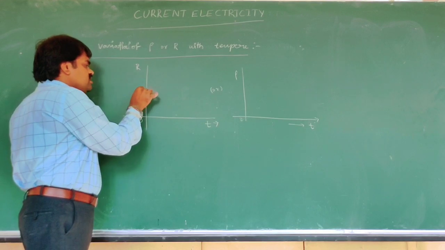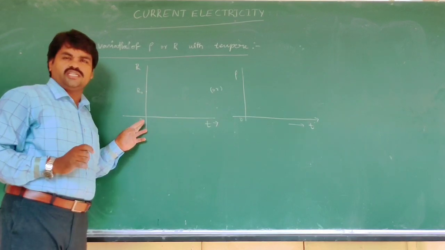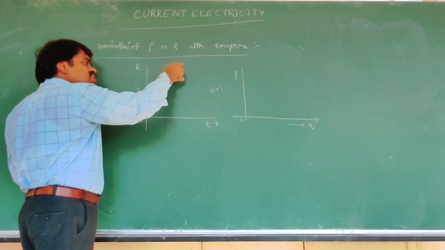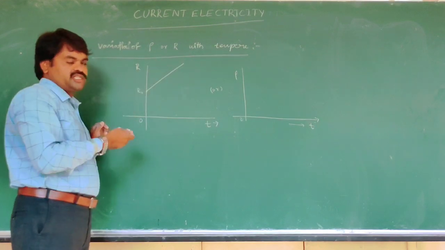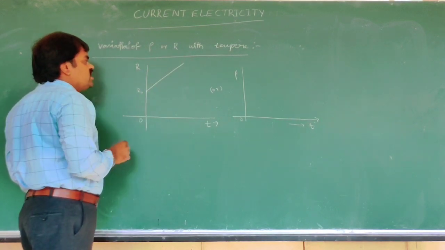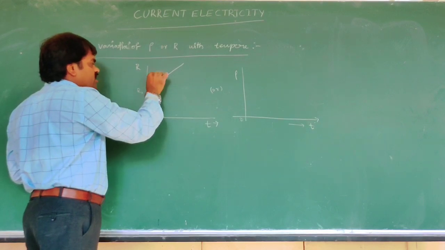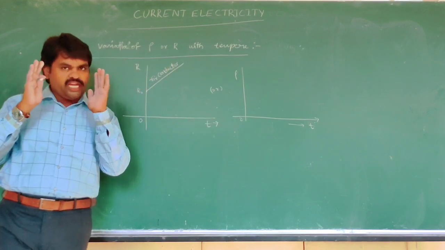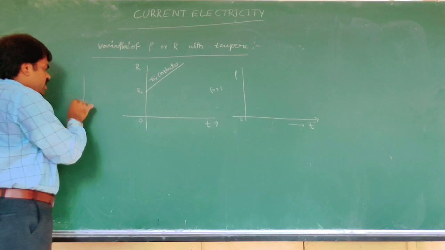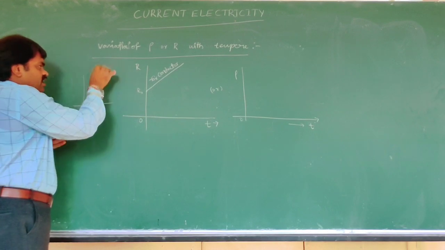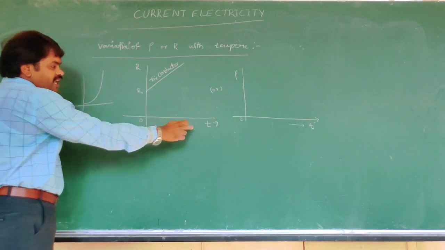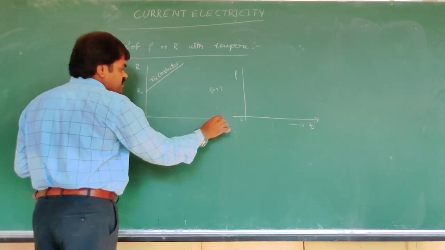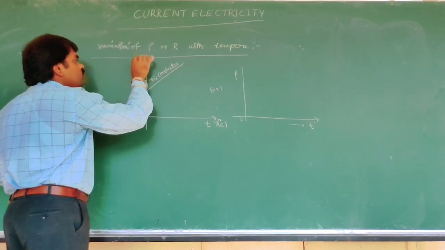For resistance, initially at 0 degrees Celsius, for conductors the resistance has a positive temperature coefficient. It increases. You have one idea already. For conductors, like this is copper, the scale on the x-axis is in degrees Celsius.